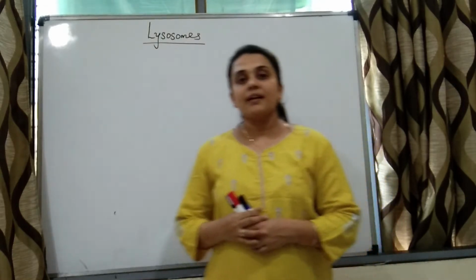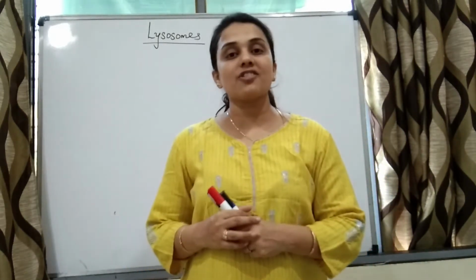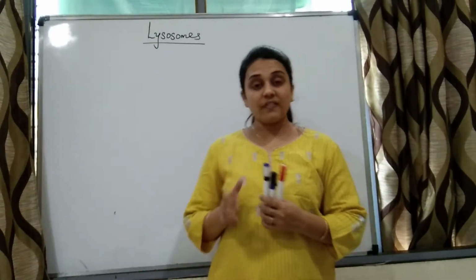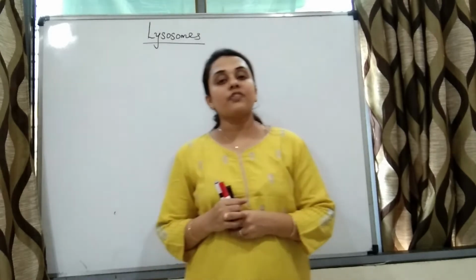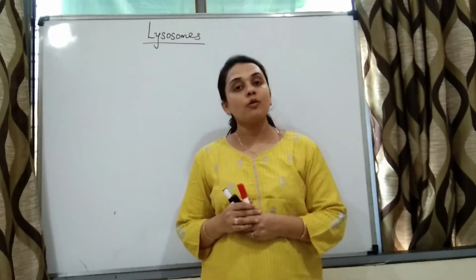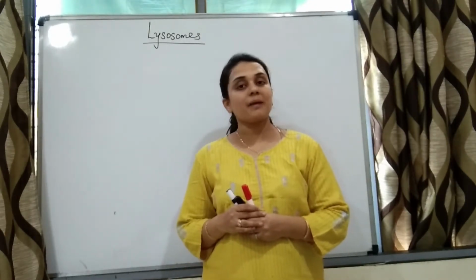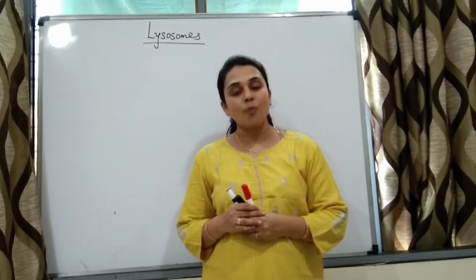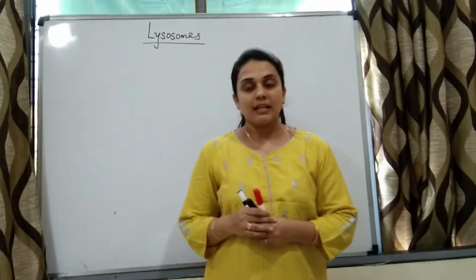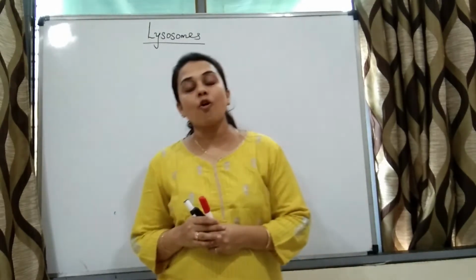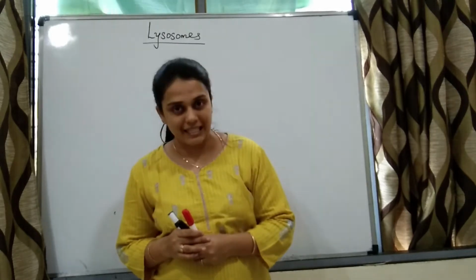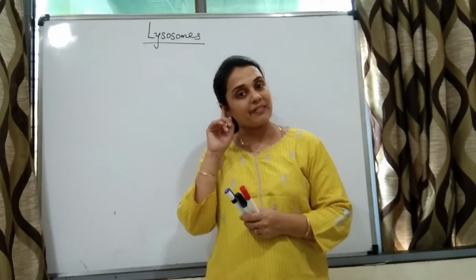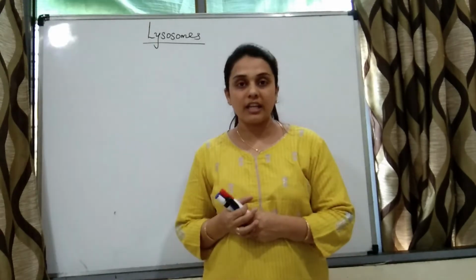Hello students. In our last lecture we studied about the Golgi body. We were studying the organelles of the endomembrane system. The organelles of the endomembrane system are endoplasmic reticulum, lysosomes, Golgi body and vacuoles. These are the four organelles of the endomembrane system. Out of these four, we have already studied endoplasmic reticulum and Golgi body.